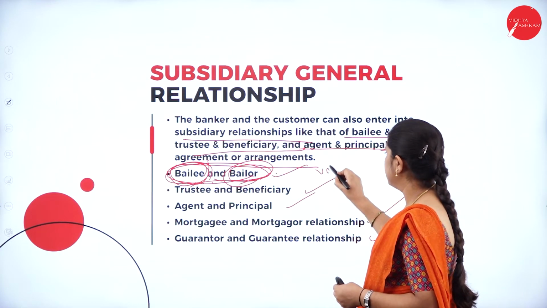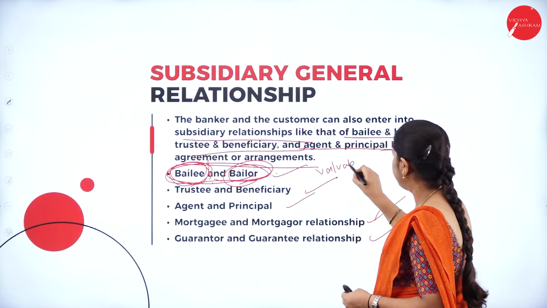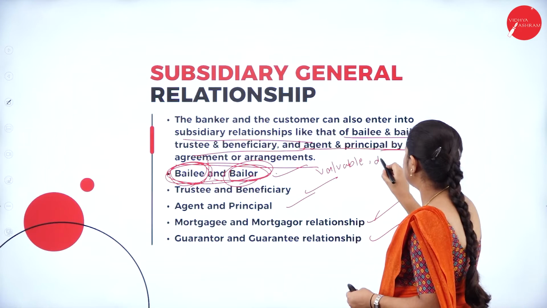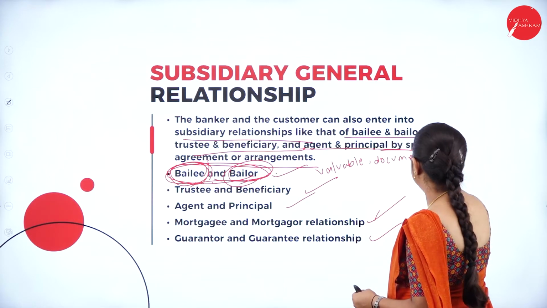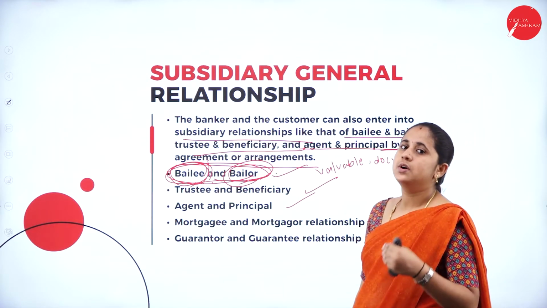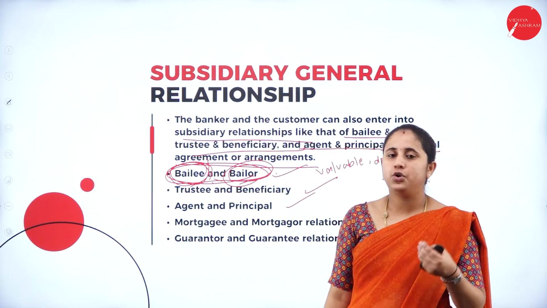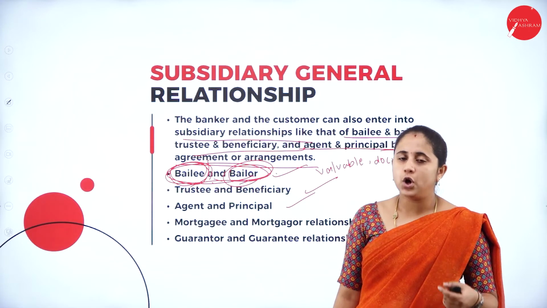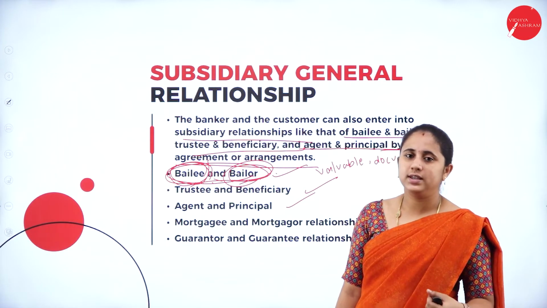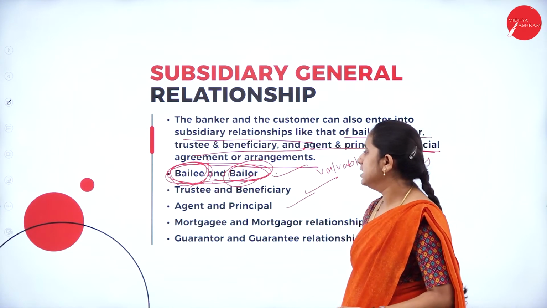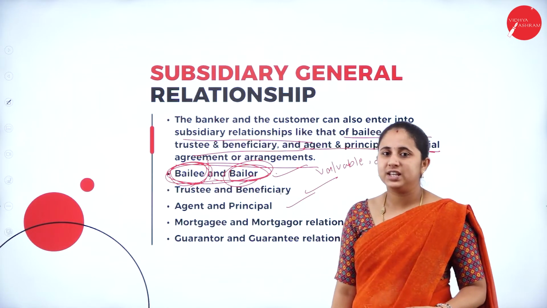Valuable things and documents. The customer, that is the bailor, is going to deposit valuable things and documents for safety. In order to safeguard them, they deposit them in the bank. Next one is the trustee and beneficiary relationship.